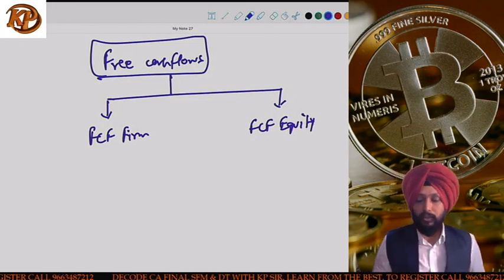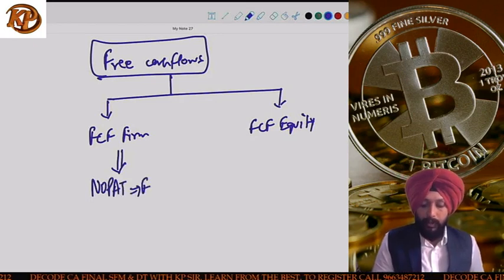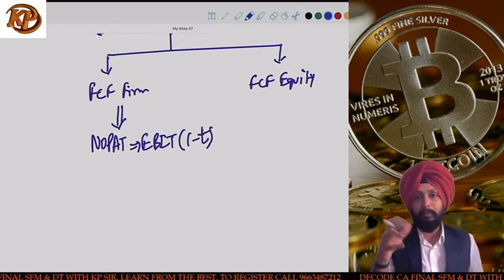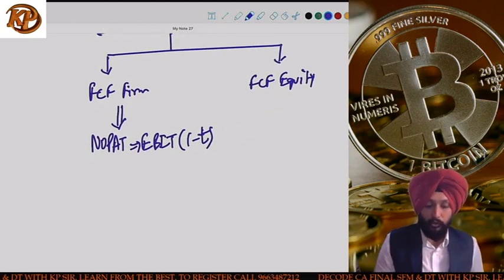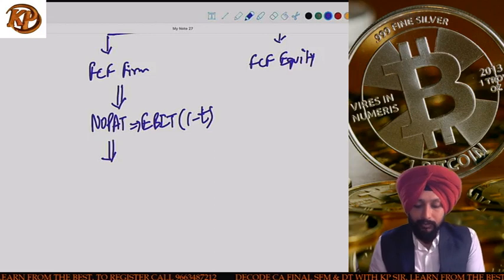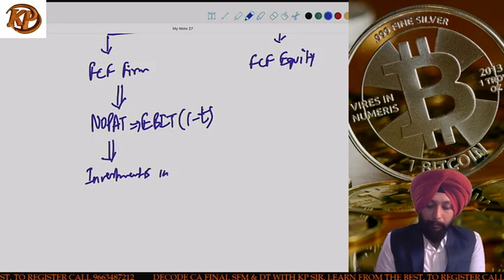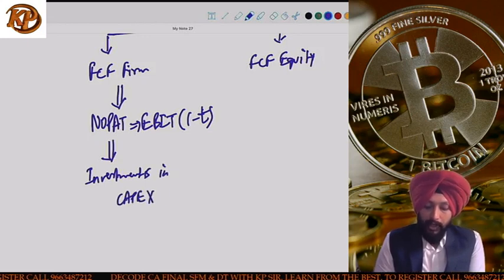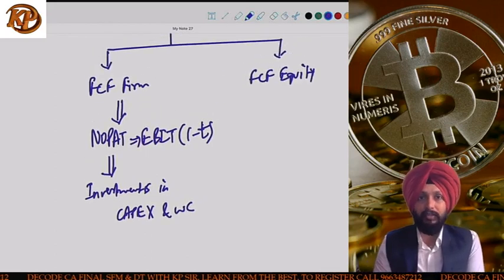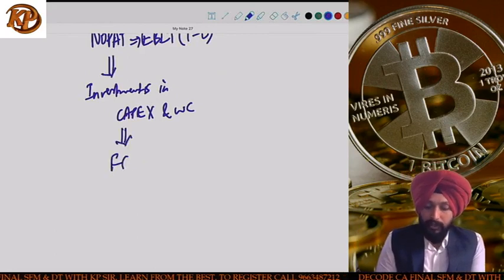Whatever is not committed towards capex and working capital, only those cash flows will be considered for doing the valuation of the company. So in the free cash flow for the firm approach, we consider the profit as NOPAT. If you remember, guys, NOPAT is EBIT into (1 minus T). We take the post-tax EBIT, that is EBIT into (1 minus T), as the profit figure. Once we calculate NOPAT, we consider the investments in capex and working capital, and once we subtract them from NOPAT, we get the free cash flow for the firm.